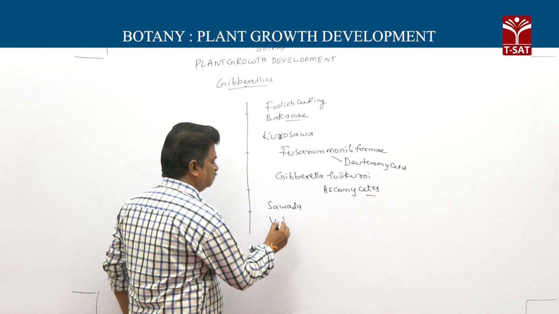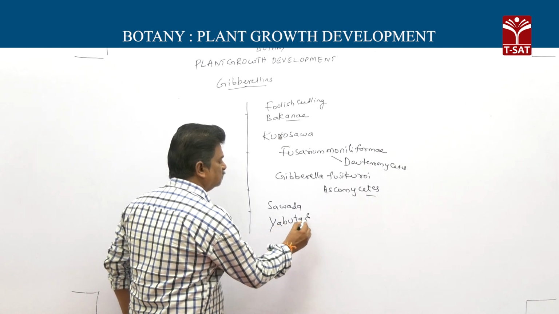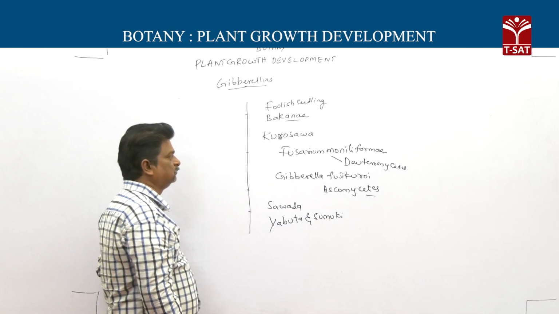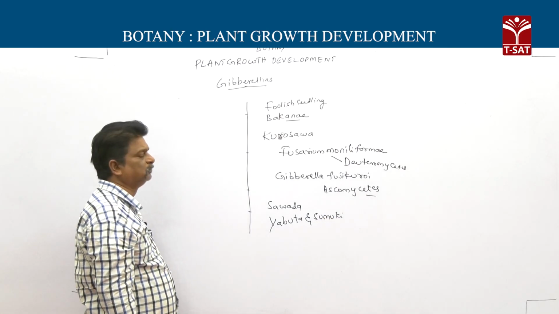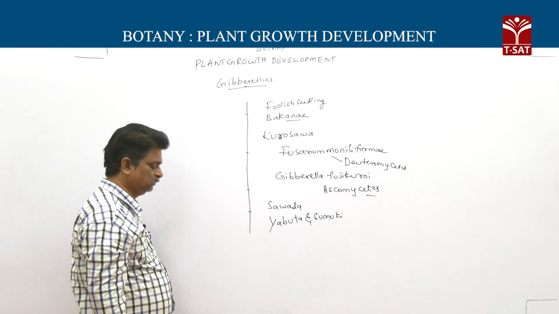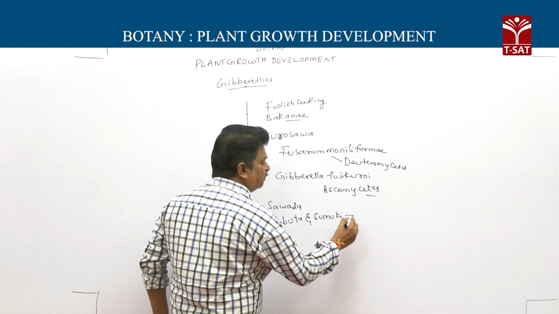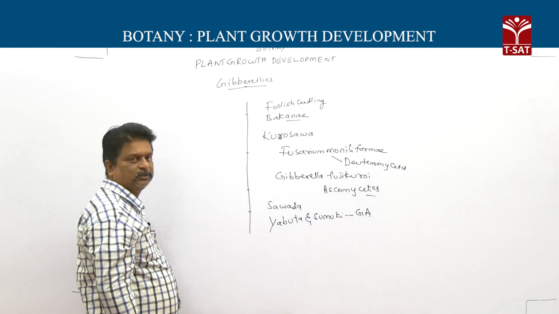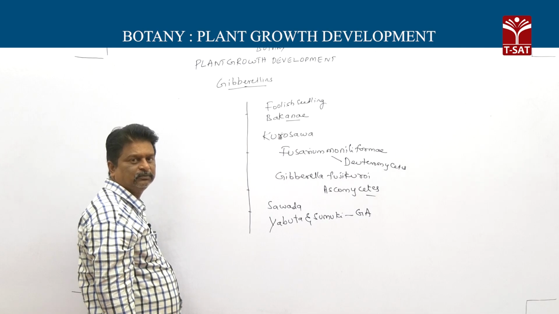Finally, Yabuta and Sumiki isolated this chemical in a crystalline form. For that, they gave the term gibberellic acid.